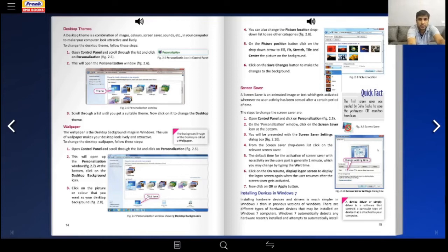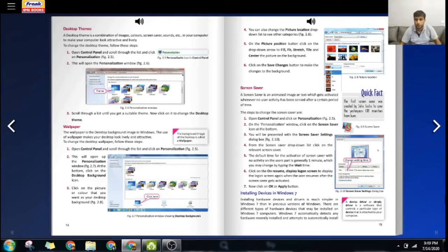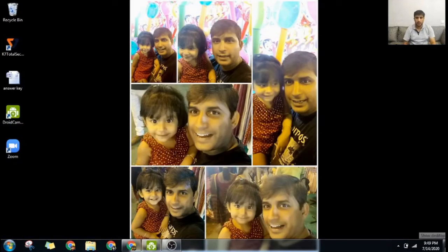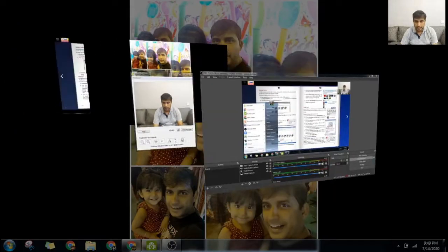What will the desktop screen look like? If you give me a moment, I will show you what my desktop screen looks like. See, these are my personal photographs. You can put your photographs, pictures, sceneries, etc. You can decide what will appear. Just like your mobile phone screen, you have your own photographs on your mobile phone screen. Similarly, even on the computer, you can have your pictures put up.